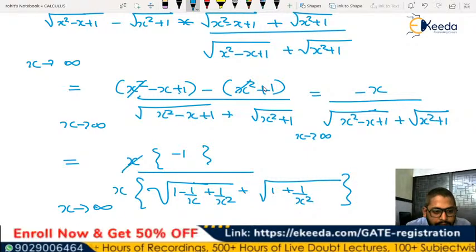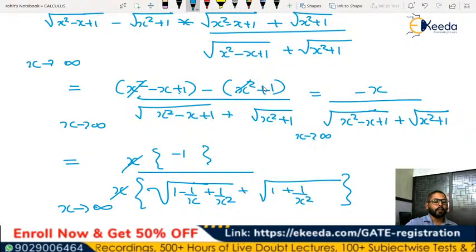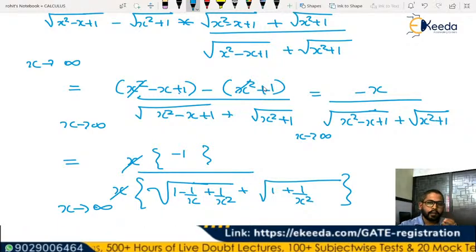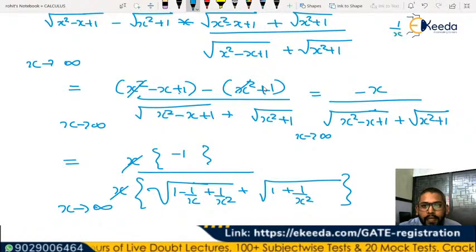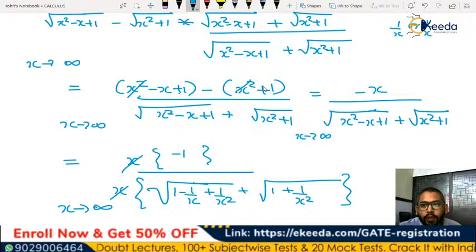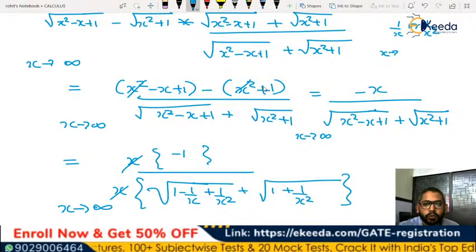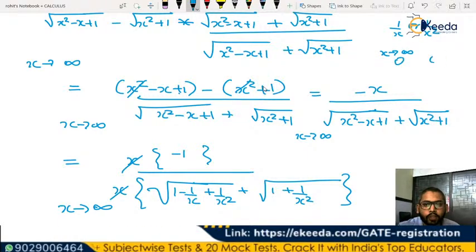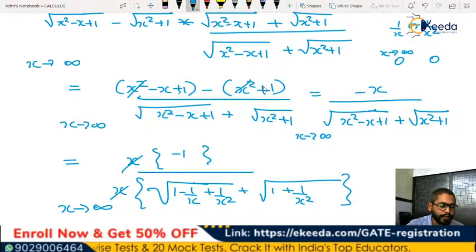So we are cancelling this x from numerator and denominator. Whenever you have a function like 1 by x or 1 by x square, and x tends to infinity, the result will be 0, because the numerator will be finite whereas the denominator will be infinite.